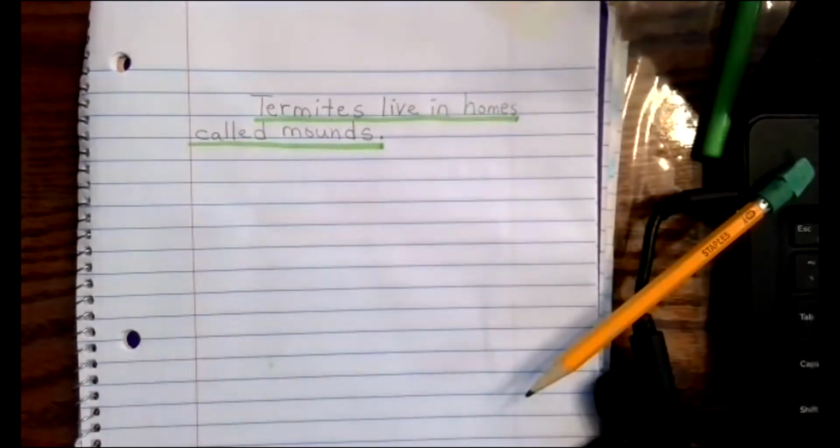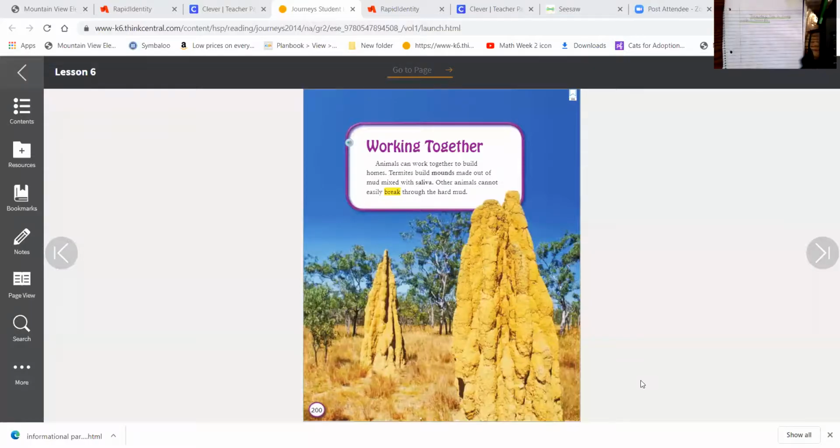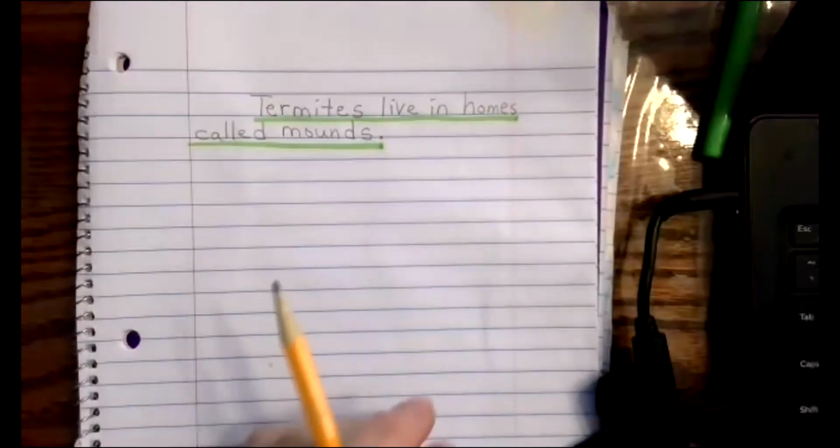All right, so we're going to share the screen once more. Okay, so I took the idea and made my main idea. Termites live in homes called mounds. Well, now I have to give the details about that termite home. So I'm going to review back in my text about how they work together to build it, okay, and how they're made out of mud, that they mix with their saliva, and other animals can't break through it. So they're nice and safe and protected. So using those ideas, let's go back to my notebook paper.